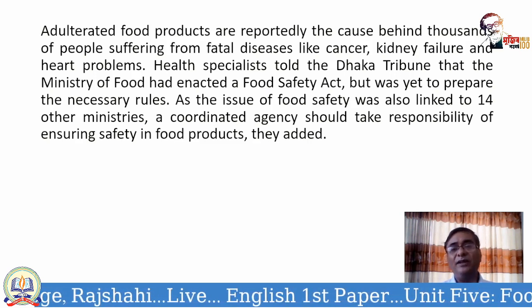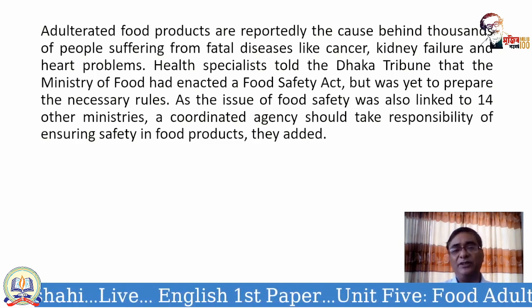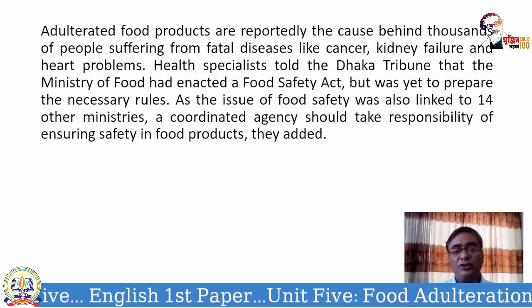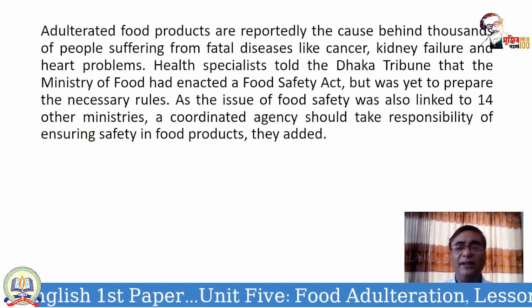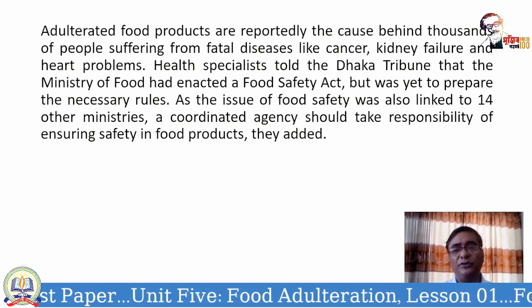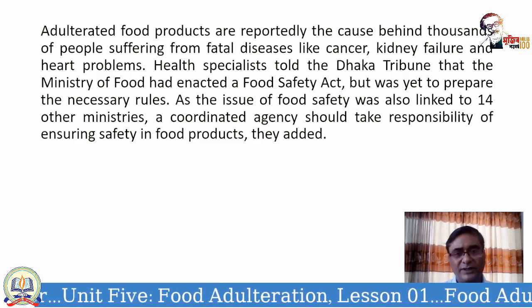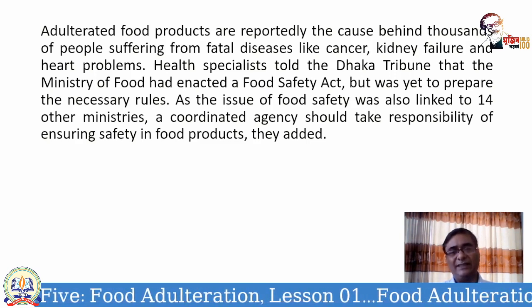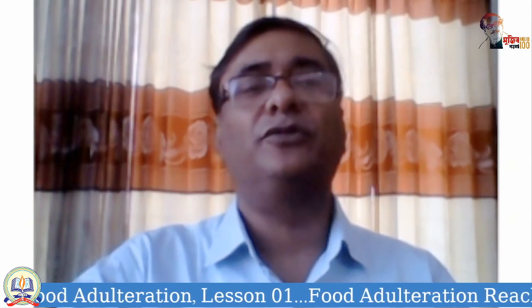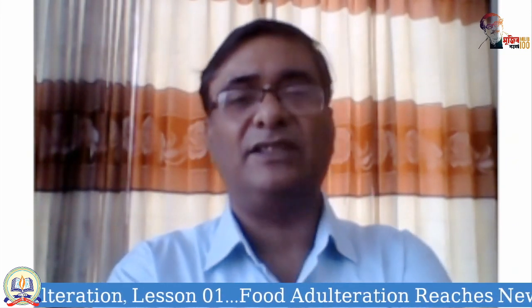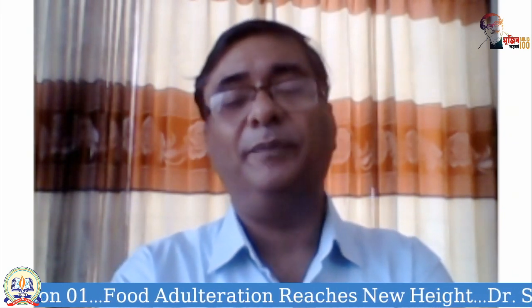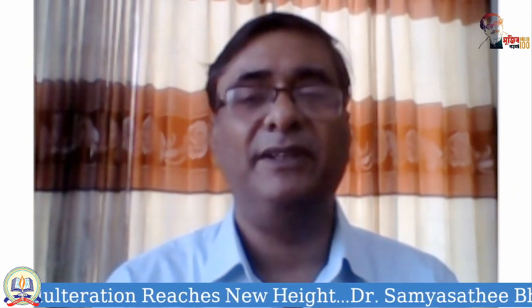So a coordinated agency should take responsibility for ensuring safety in food products. What we need is a coordinated effort in order to ensure food safety for the consumers. So this is very much necessary. What we have noticed so far, we have just finished the passage, is that it's the responsibility of 15 ministries. So if there is coordination among these 15 ministries, then we can ensure safe food for the consumers.